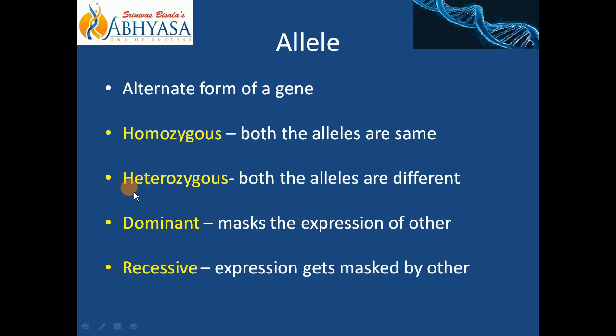If those two allele are different in nature, okay, it will be called as heterozygous condition or that gene will be heterozygous. So what is heterozygous gene? It is that gene which is having the two allele different.